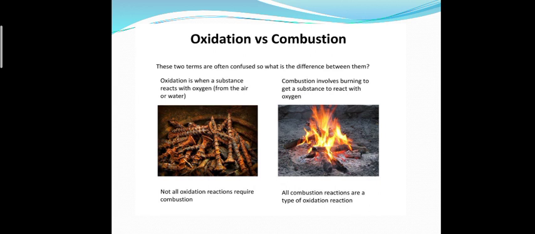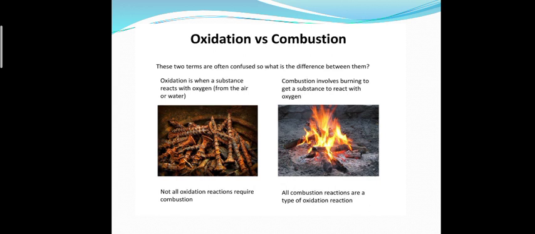We can see here the comparison of oxidation and combustion. In the first picture, there is rusting of an iron nail. As we all know, an iron nail rusts by reacting with atmospheric oxygen and moisture. Oxidation is the process when a substance reacts with oxygen, and therefore this first picture is showing an oxidation process.